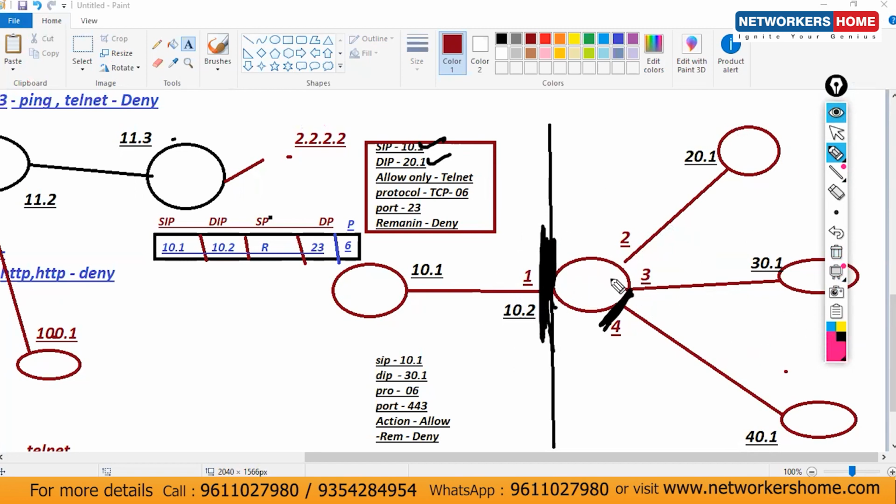One is the inbound policy, and second is the outbound. This is inbound and this is outbound. Please note it down. On any device, on any interface, we always have 2 types of policies.